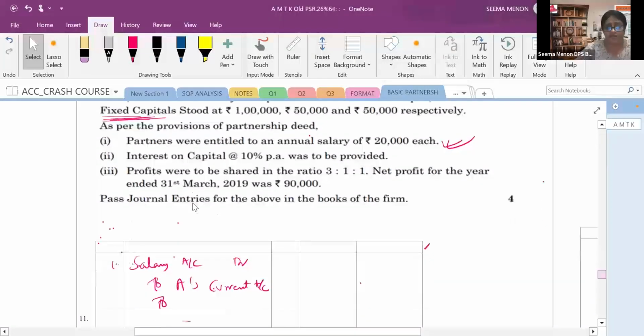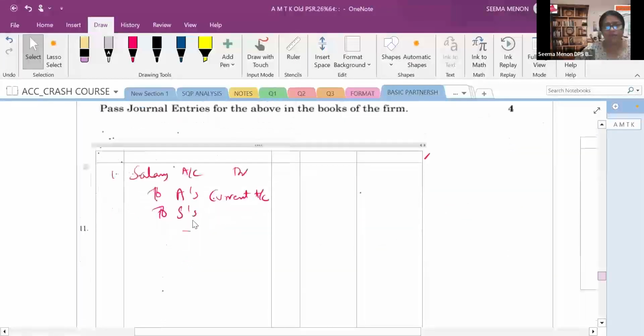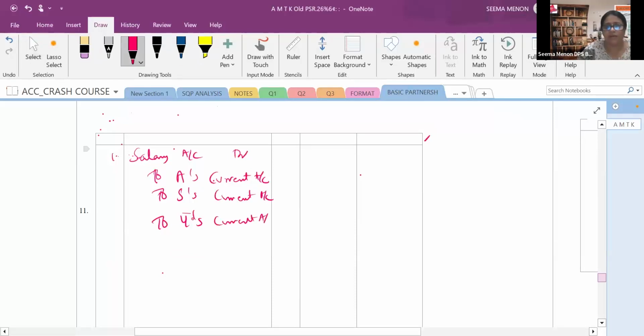You have to search: okay, the question has the word capital, fixed capital. To Arun's current account, then Yuvraj's current account. They all are getting 20,000 each. So you will show 20,000 for each partner. Here the total will come to 60,000, right?